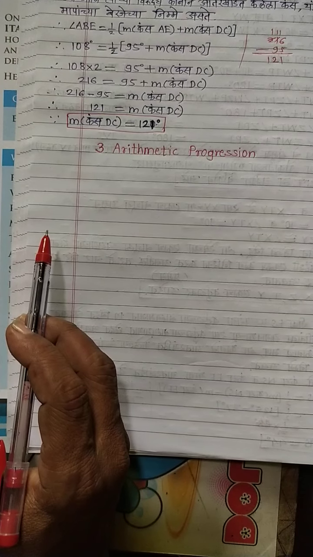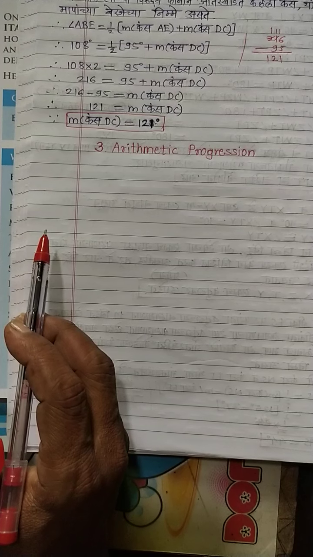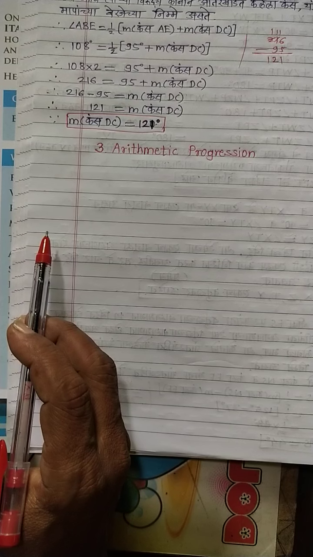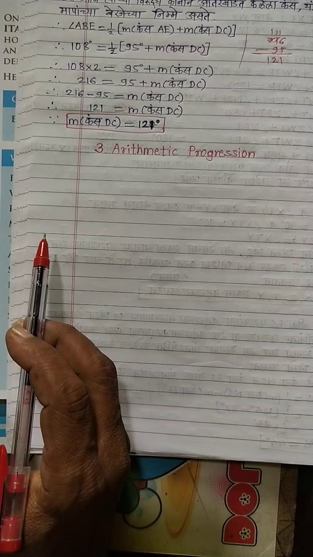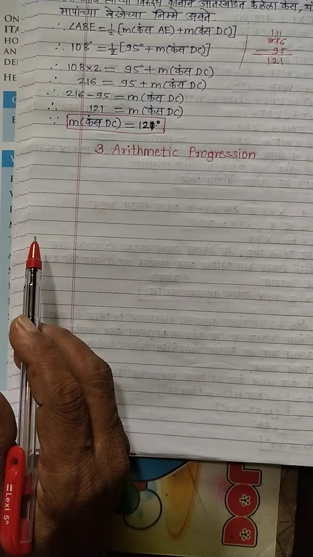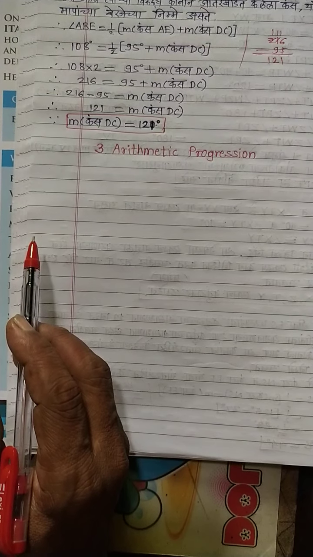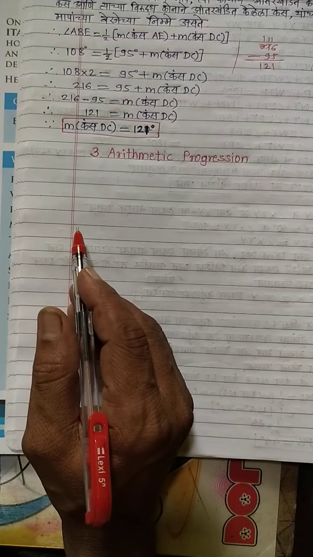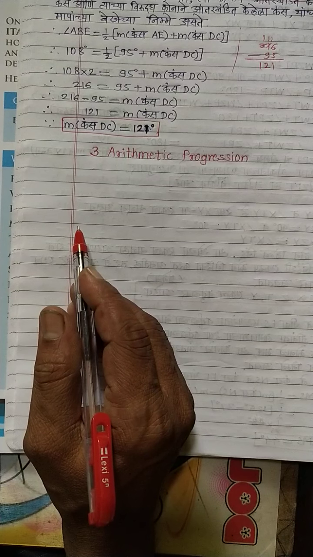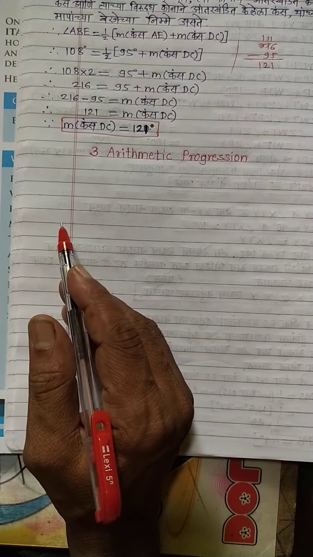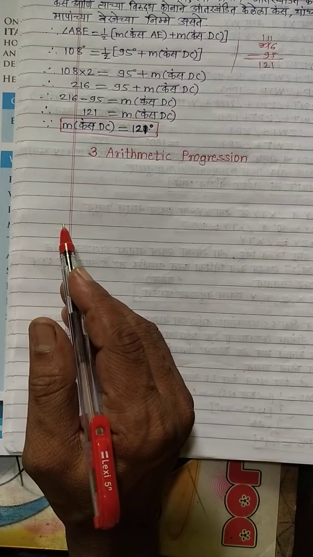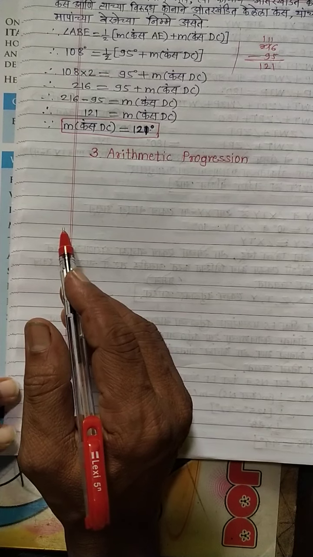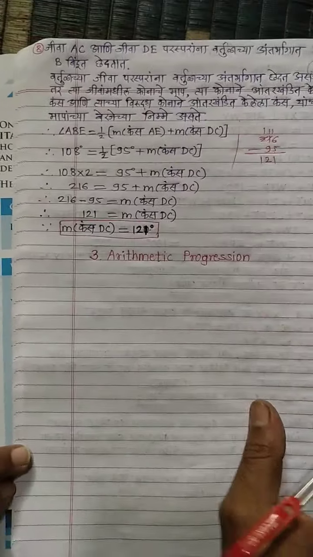At first, we shall study about sequence, what is meant by sequence. Then we have to see the definition of arithmetic progression. Then we shall study about the nth term of an AP, and the last part of the chapter is the sum of n terms of an AP. Okay, so now we are starting with sequence.